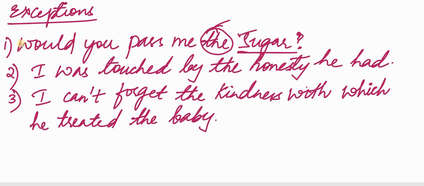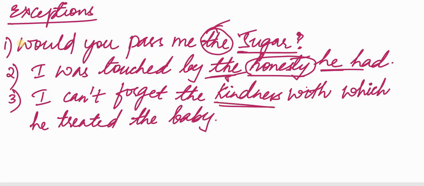In the second sentence, I was touched by the honesty he had. Here we have used the definite article the before the abstract noun honesty because we are talking about a specific honesty which he displayed, his honesty, not anybody's honesty, or we are not talking about honesty in a general sense. We are talking about the honesty of a specific person. Hence we have used the definite article the. In the third sentence, I can't forget the kindness with which he treated the baby.